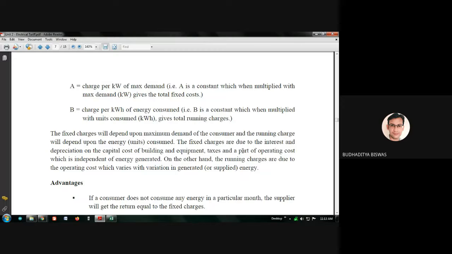Now here one important line is there: a part of the operating cost which is independent of energy generated. So why is the operating cost called the fixed cost here?